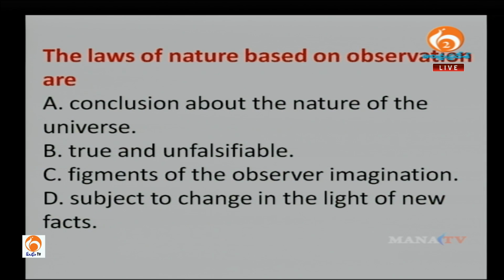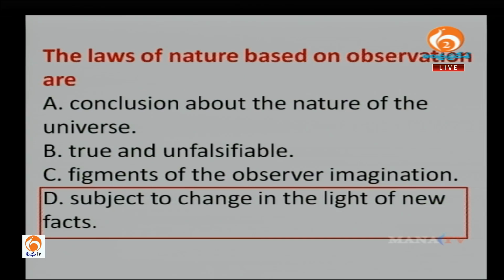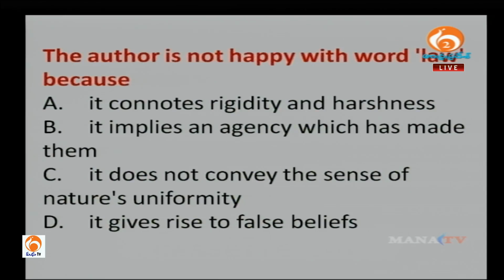Laws in nature based on observation are subject to change in the light of new facts. So laws of nature, we do not know everything about the laws of nature, right? So here the author has only mentioned that there is nothing superior. There is nothing superior to the laws of nature, right? So nobody can control the nature. So here it is based on new things that might appear, right? There might be new things that you might find in nature, like you might discover something else, that is the reason behind whatever is happening. So laws of nature are subject to change. We change our view based on new things that you will find. Okay, moving on to the next question.